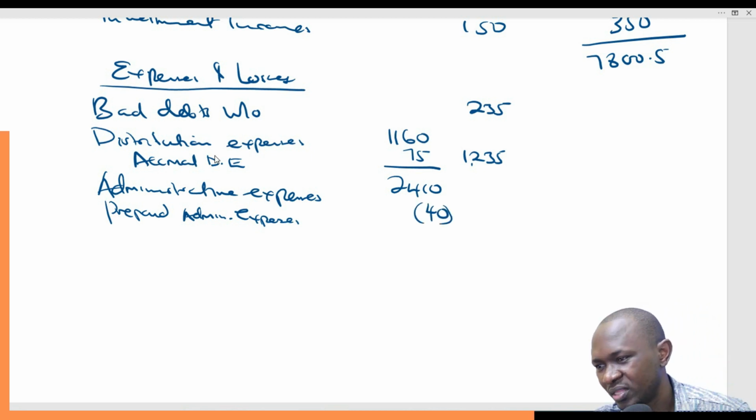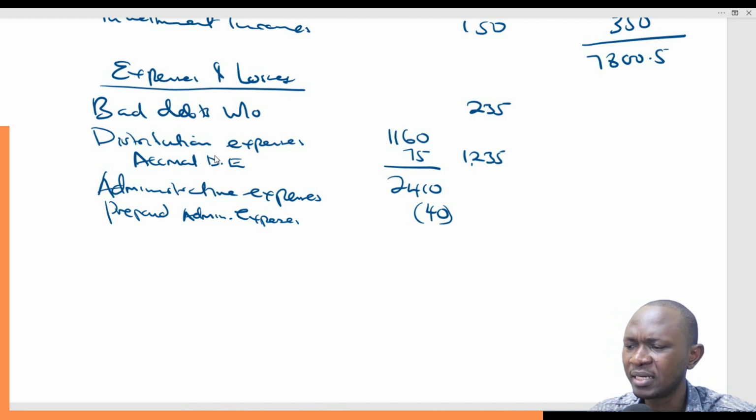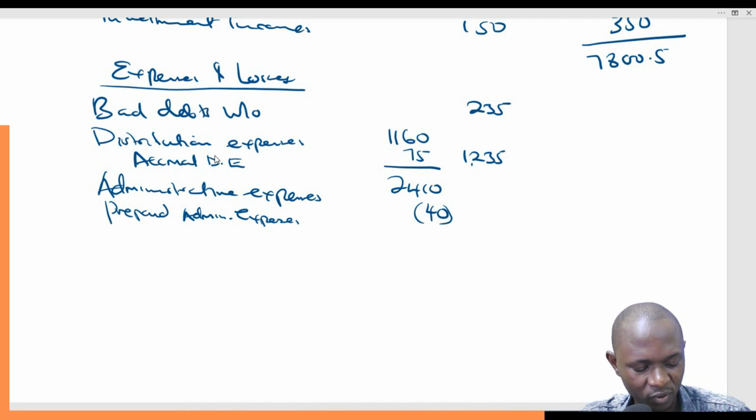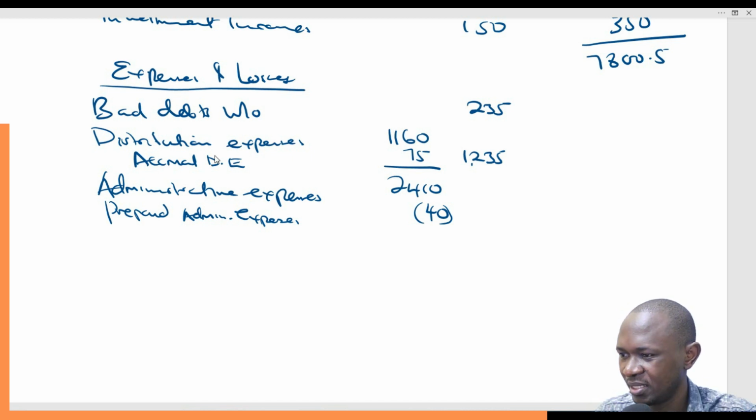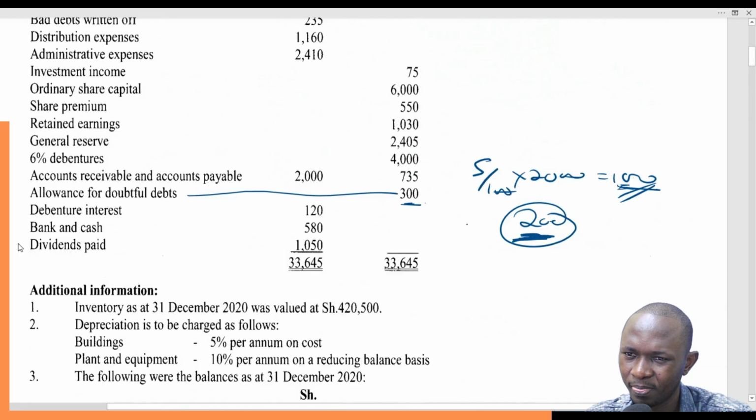Because part of this 2,410 has been prepaid. It's not for this year, it's for the following year. We paid in advance, so we have to deduct it to get the exact amount that was actually incurred this year. So it is 2410 minus 40, you get 2370. So 2370, like that. Then we go to the next item.